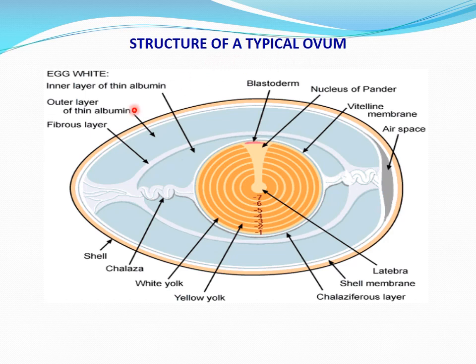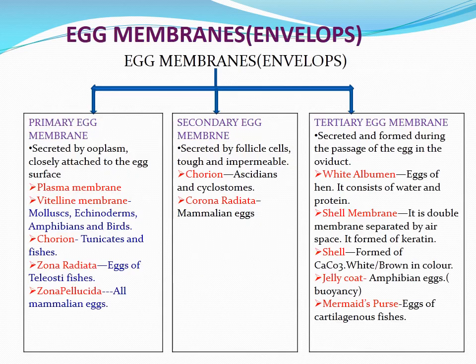Structure of a typical ovum. In this figure we can see the egg covered with the shell, and we can see the air space, yolk content and albumin layer. And egg membranes: the egg is covered with egg membranes, which are also called egg envelopes. They are classified into three types: primary egg membrane, secondary egg membrane and tertiary egg membrane.